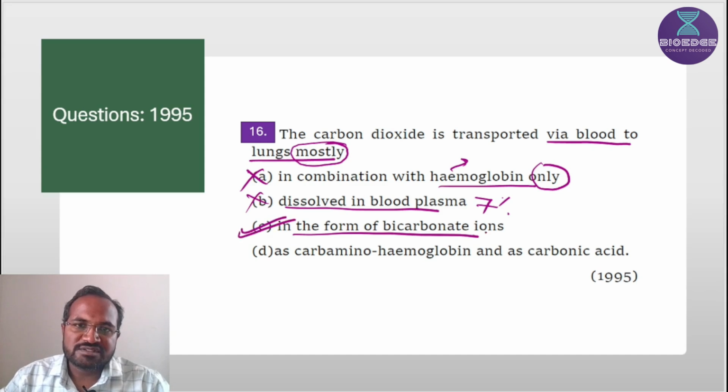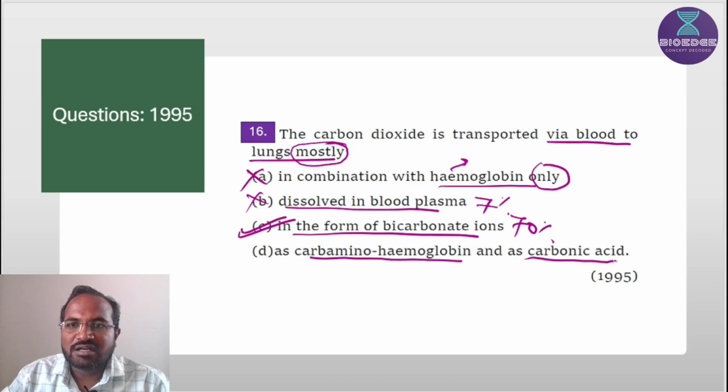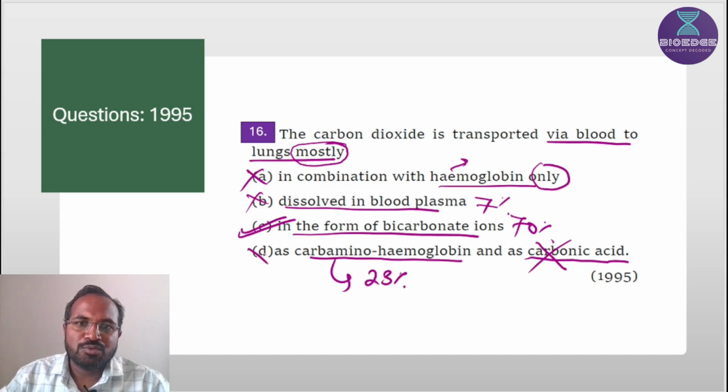In the form of bicarbonate ion, this is correct, because the majority of carbon dioxide is transported in the bicarbonate form. As carboaminohemoglobin and as carbonic acid? No, carbonic acid is not transported, it is dissociated into bicarbonate ion. And carboaminohemoglobin is 23%, that's why both these statements are wrong.